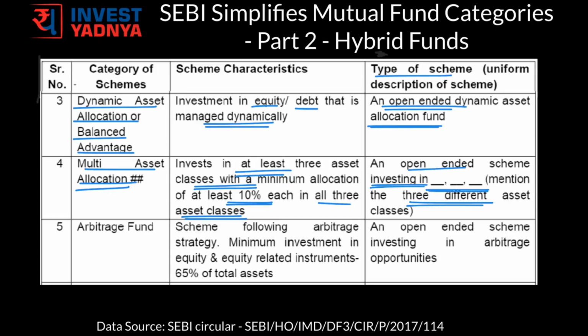The next category is of arbitrage funds. These funds would have to follow arbitrage strategy, wherein the minimum investment in equity and equity related instruments has to be 65% of the total assets. In the type of scheme, these funds have to specify that these are open-ended schemes investing into arbitrage opportunities.